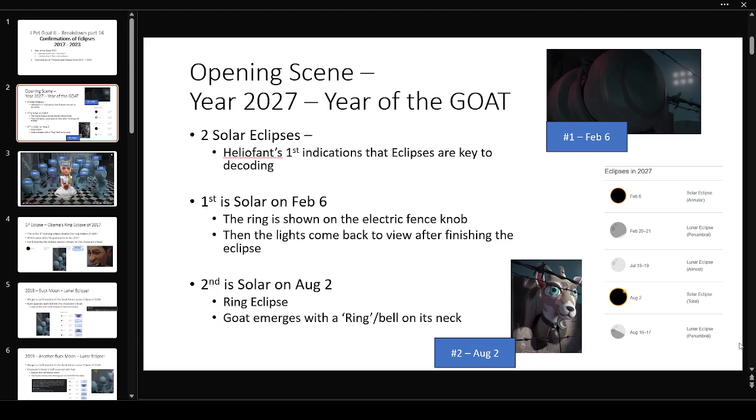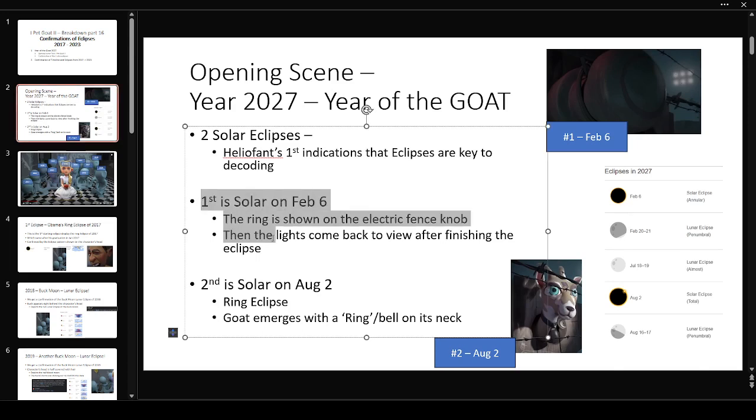Obviously, the year of the goat, with the goat here, is year 2027. So there's two eclipses, February 6th and August 2nd. I think the first solar eclipse, when we first see the opening scene, the very first thing is the electric fence knob that has that very distinctive ring on it. And we see the lights that are behind it. And then as it pans out, the lights come on as if coming back into view after finishing the eclipse.